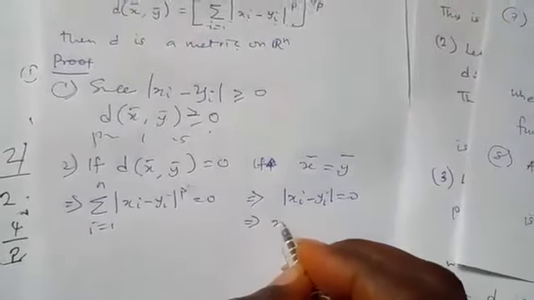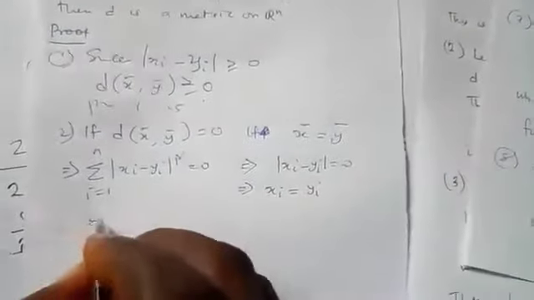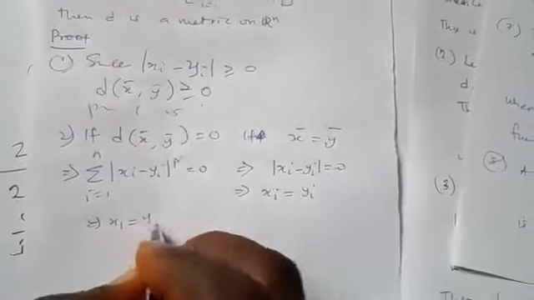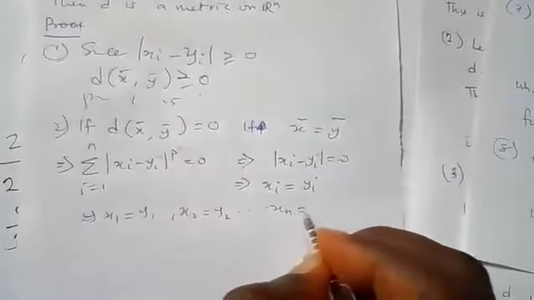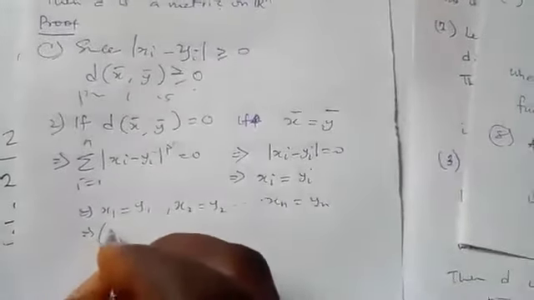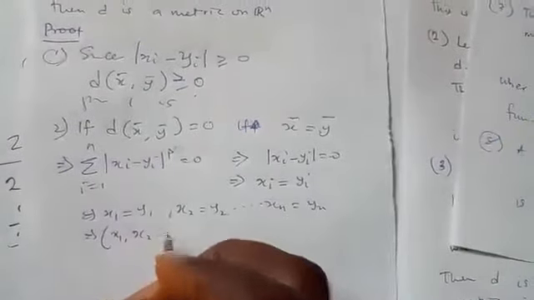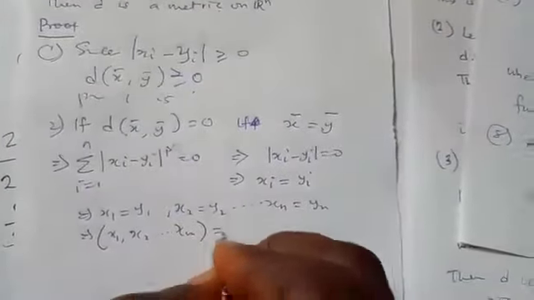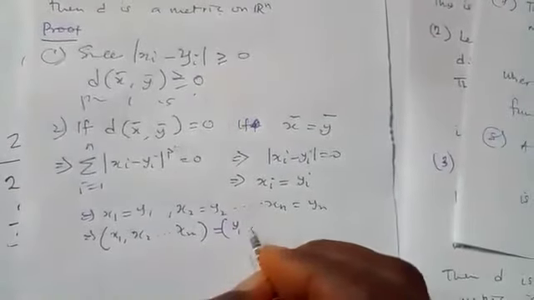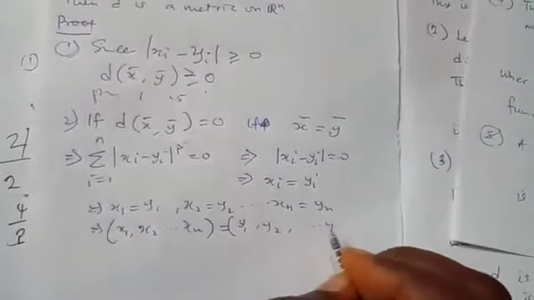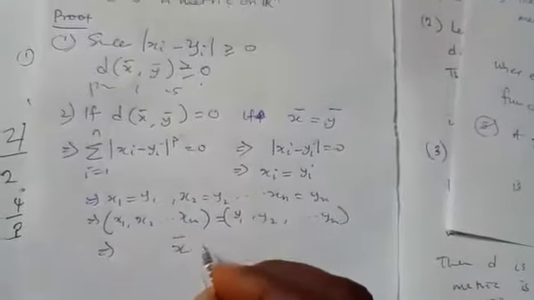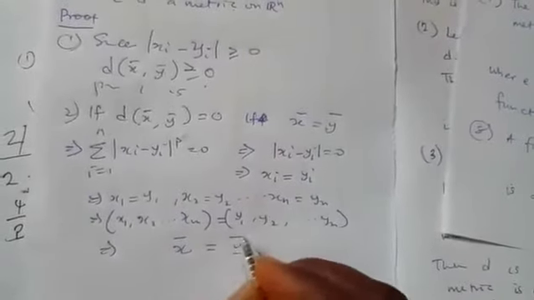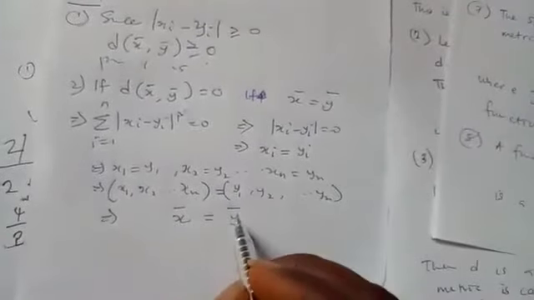Then this means xi is equal to yi. And xi equal to yi simply means that x1 is equal to y1, x2 is equal to y2, up to xn is equal to yn, which we can write as x1, x2, up to xn is equal to y1, y2, up to yn. So this simply means x bar, and this one simply means y bar. So we have shown that x bar is equal to y bar.